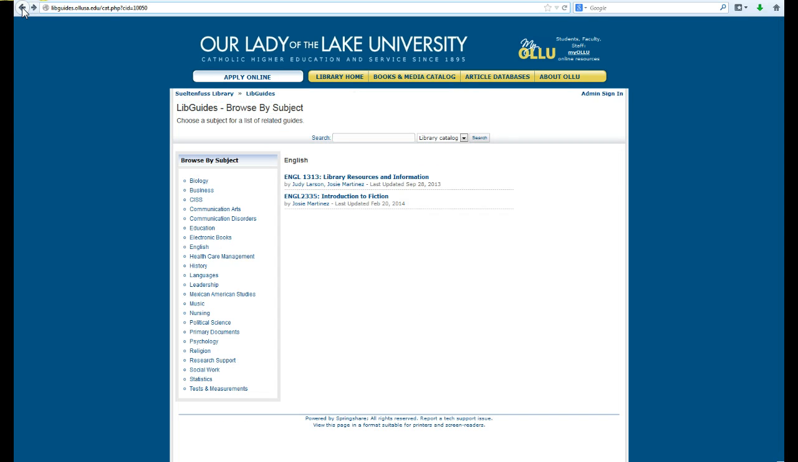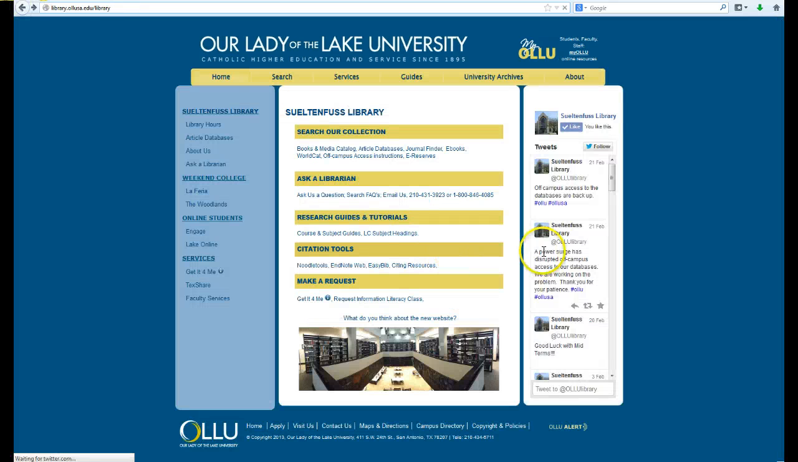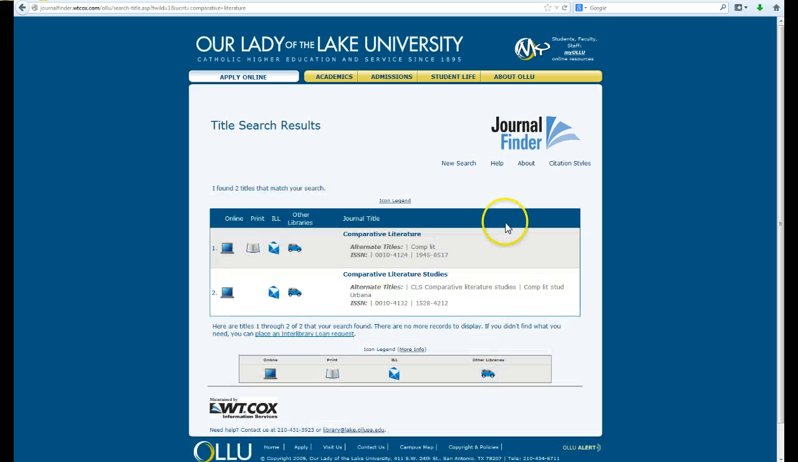Now, as you can already tell, I'm not real savvy on how to get back seamlessly to where I want to get, but bear with me. You're very kind. Here's Journal Finder. Right next to the book catalog, the article databases, here's Journal Finder. I click here and I put in comparative literature. Search it. And this is what it gives me.